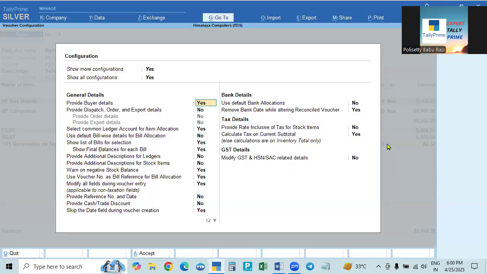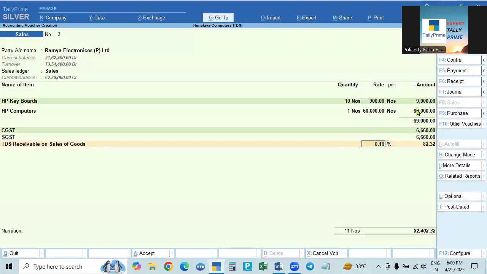So when you are making the entry here, what to do is go to F12. Go to tax details, calculate tax on current subtotal. Yes, it is there. Current subtotal means taxable value plus GST, the total amount. This is the goods value, this is GST, and the total amount will be the subtotal. And if you enter some more things, the total amount will be the invoice value. If there is no other amount, the subtotal itself is the total value. On the subtotal, it is calculating.